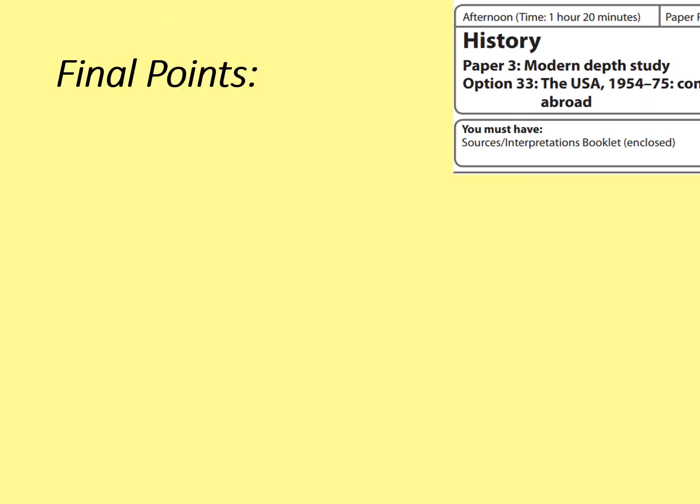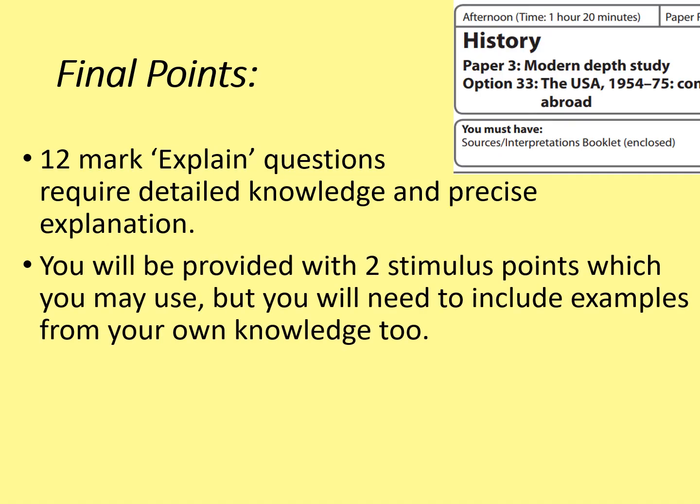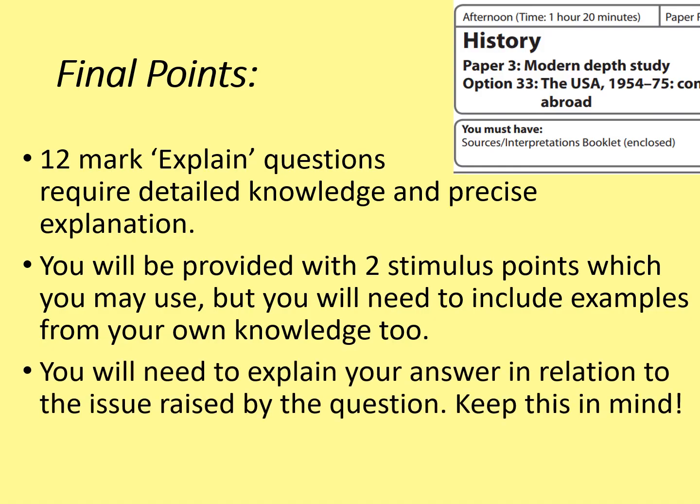What about our final points? 12-mark explain questions require detailed knowledge and precise explanation. There's 6 marks for your knowledge, 6 marks for your analysis. You'll be provided with 2 stimulus points which you may use, but you will need to include examples from your own knowledge too to get the top marks. You will need to explain your answer in relation to the issue raised in the question, so keep this in mind. Sometimes you might find it helpful to circle this on your paper or even just do a quick plan of the examples you intend to include.